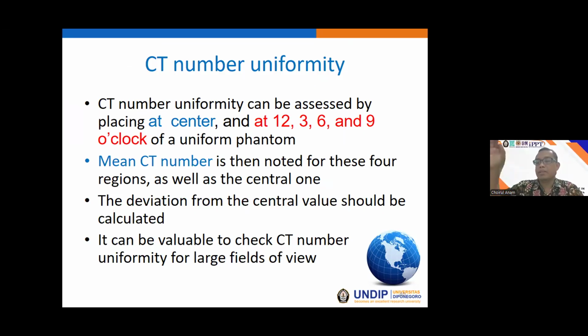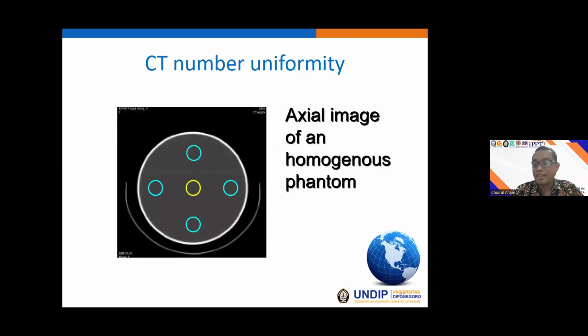Then we measure the average CT number within each ROI, and we subtract the CT number at the peripheral location from the central location, and then we look for the maximum value. So the maximum value between the CT number at the peripheral and the center is the CT number uniformity. Like this. This is the ROI layout for measuring the CT number uniformity.